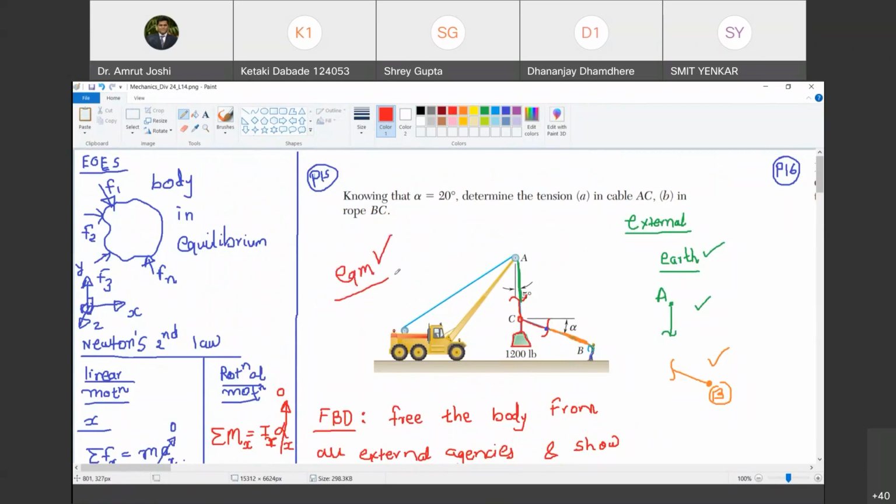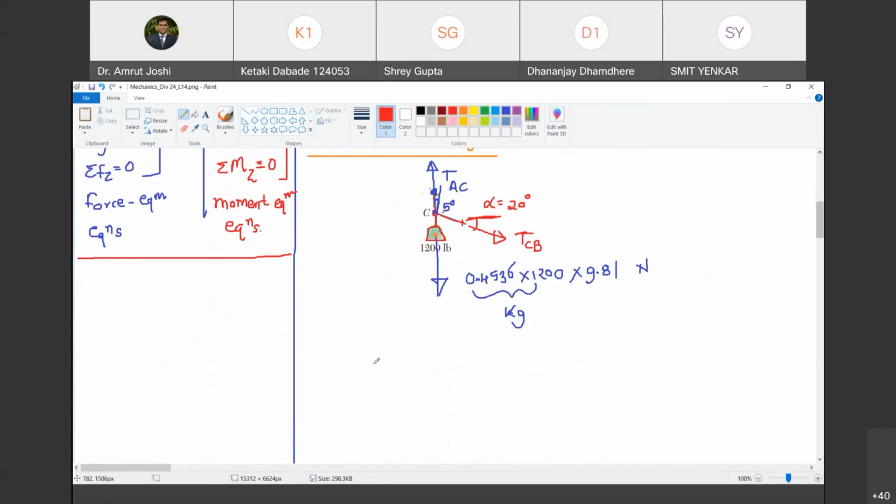Equilibrium is guaranteed. Okay. So how many equations of equilibrium do we have? Tell me. 6 equations. Happy? Yes, sir. However, how many unknowns are there? There are only 2 unknowns. Are you with me? TAC and TCB. Happy? Yes, sir. So we have more number of equations than number of unknowns. So how do we solve for it?